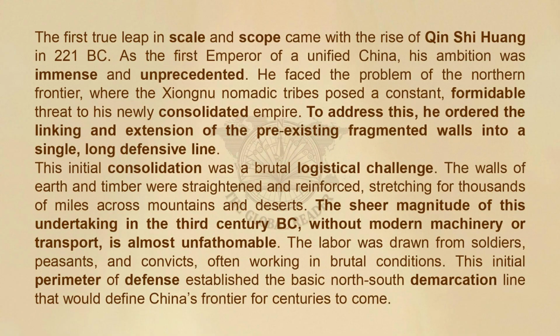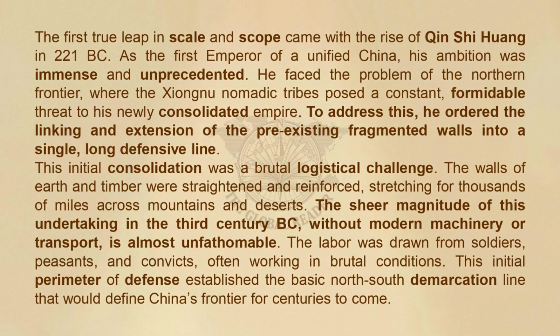The first true leap in scale and scope came with the rise of Qin Shi Huang in 221 BC. As the first emperor of a unified China, his ambition was immense and unprecedented. He faced the problem of the northern frontier, where the Xiongnu nomadic tribes posed a constant, formidable threat to his newly consolidated empire. To address this, he ordered the linking and extension of the pre-existing fragmented walls into a single, long defensive line. This initial consolidation was a brutal logistical challenge.